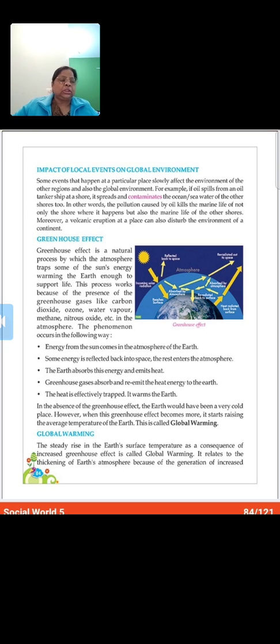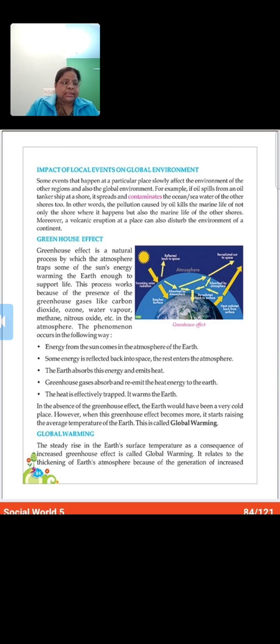So, children, you know that pollution is the main factor that affects our environment. It can be of any sort. It can be land pollution, air pollution, water pollution, or noise pollution. Okay? Like, see the example. In any case, it is harmful.